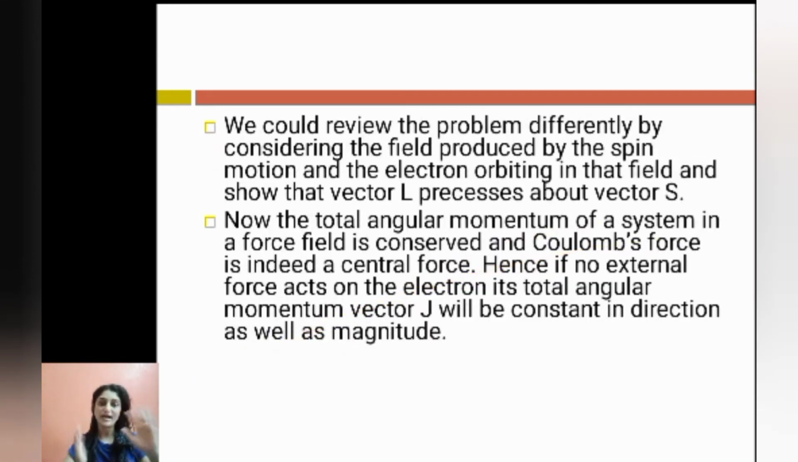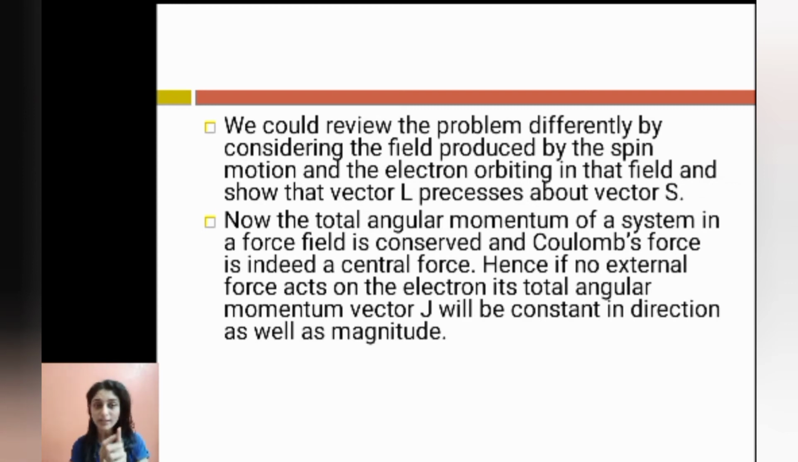Suppose I try to understand the same situation but in a different way. What we were considering is that because of the orbital motion of the electron, there is a magnetic field which is generated. It is acting as an external field for the vector S. Now assume that there is a field which is produced because of the spin motion. I'm taking the reverse case. So there is a field which is produced by the spin motion of the electron and the electron is orbiting in that particular field. So now what will happen? Vector L precesses about vector S. In the earlier case, vector S was precessing about vector L. Now vector L precesses about vector S.